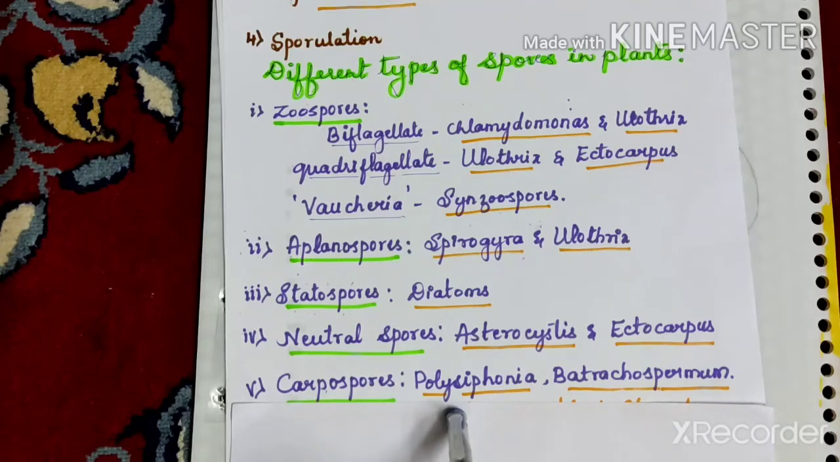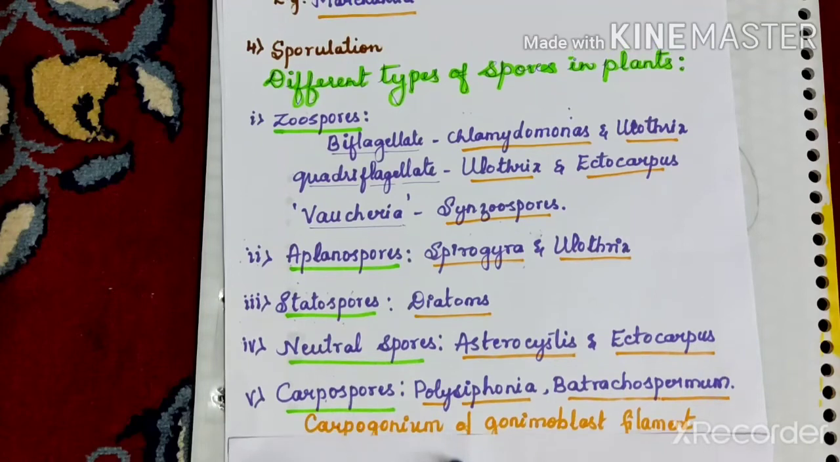So carpospores, these are the spores produced directly in the carpogonium of the gonimoblast filament. So carpogonium is the female organ of the red algae. So gonimoblast filament, which is one of the sporogenous filaments which arises from the fertilized carpogonium. Carpogonium is a female organ in red algae.